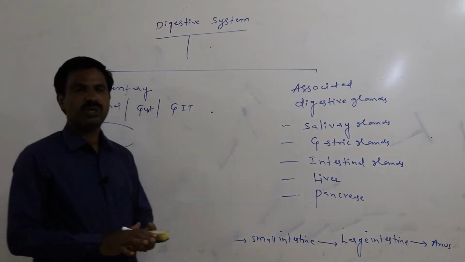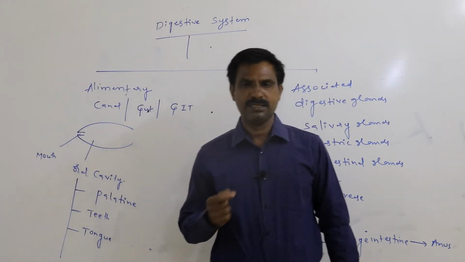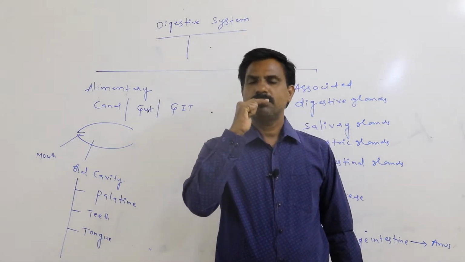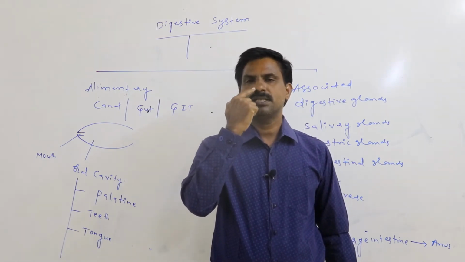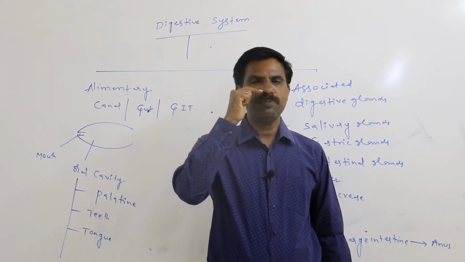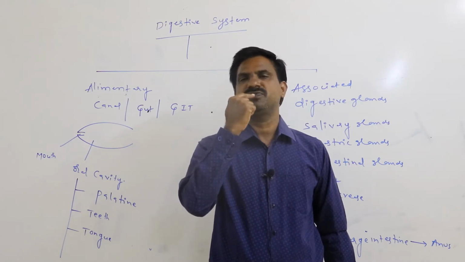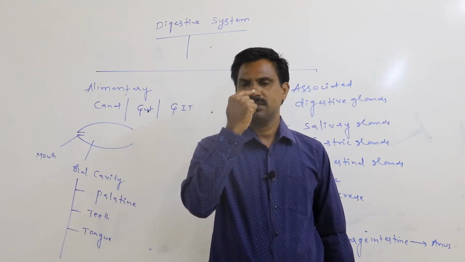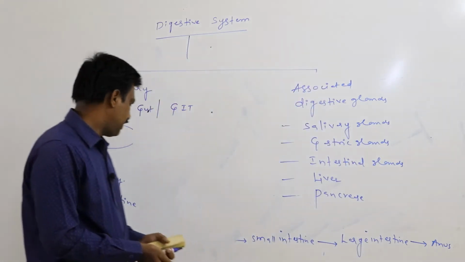Again, what is the palatine? The bony partition which separates the nasal chambers from oral cavity is said to be the palatine.